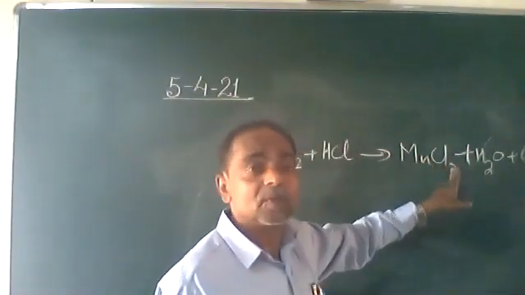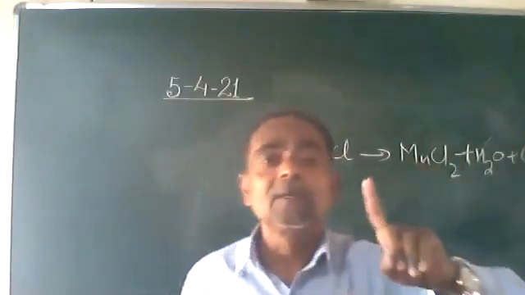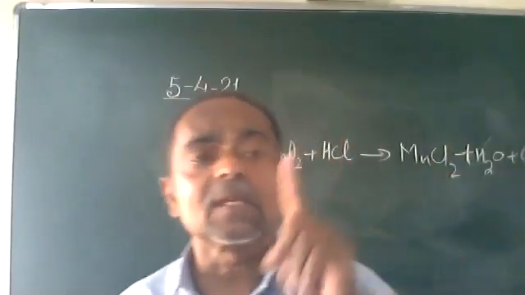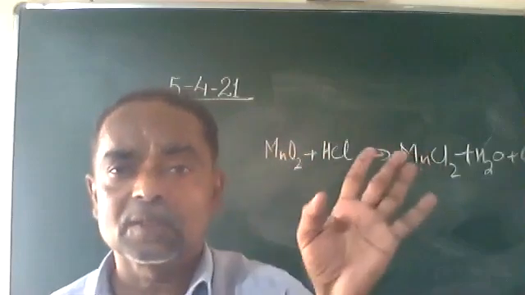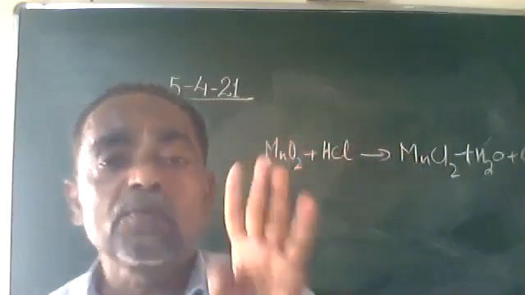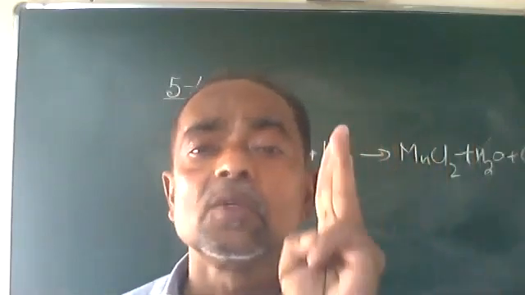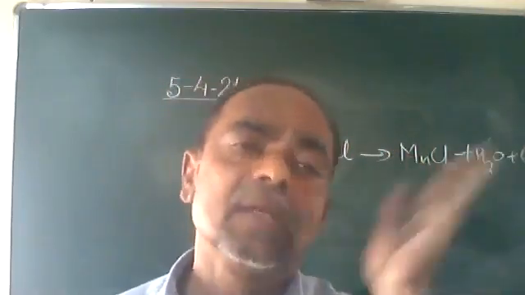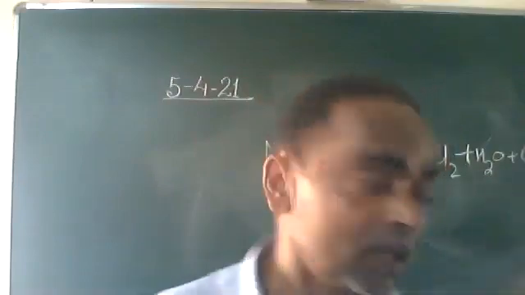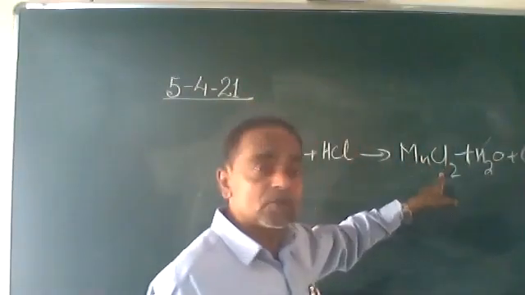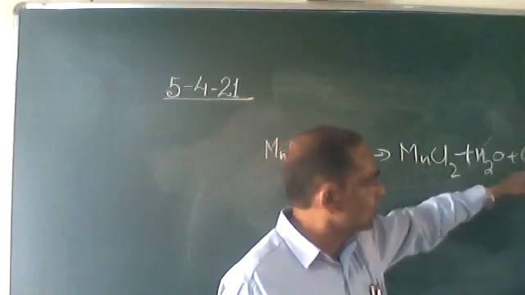MnCl2. You know how we write a symbol? The first letter is capital, and if there is a second letter, it is a small letter. We all know that, we studied it in lower classes. And you should learn the first 20 elements, from hydrogen till calcium. Learn it slowly. So MnCl2 plus H2O plus chlorine.